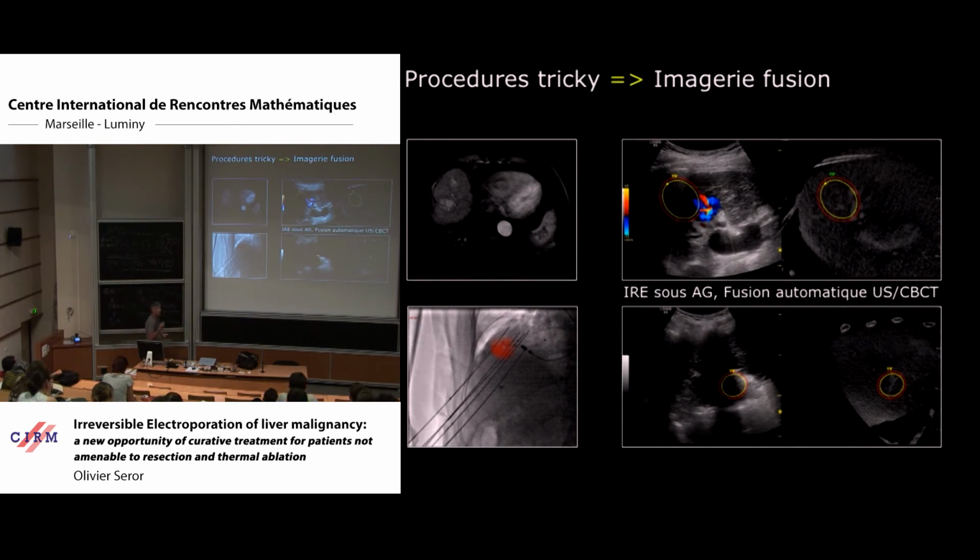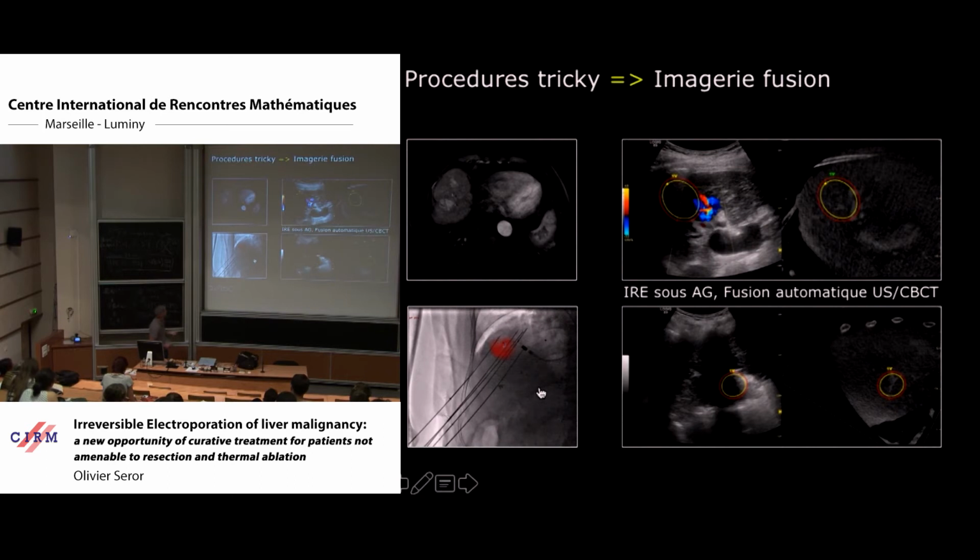So how can we address this limitation due to the tricky condition of this kind of procedure? Of course, we have to rely on imaging. I mean here not follow-up imaging, but real-time imaging for guidance, to help us guide the puncture, to be sure that we insert the electrode in a proper location.